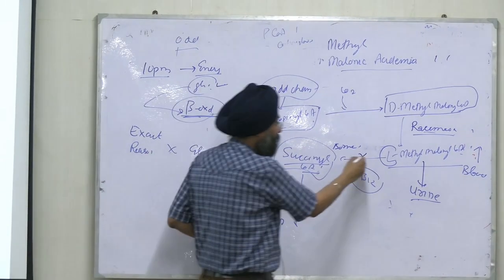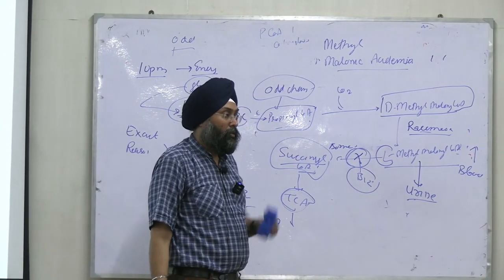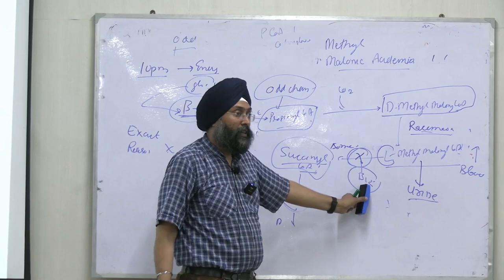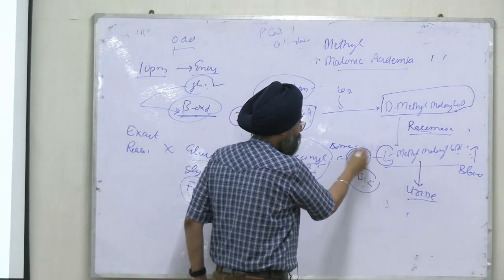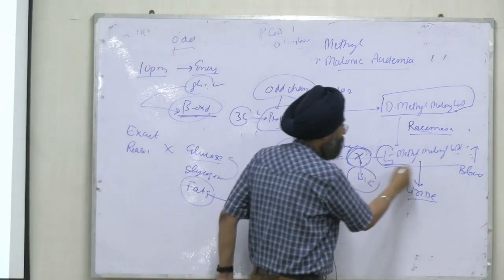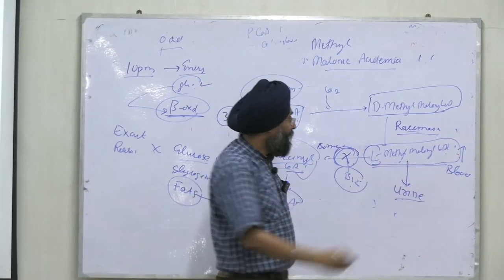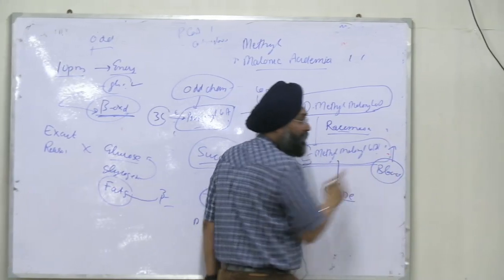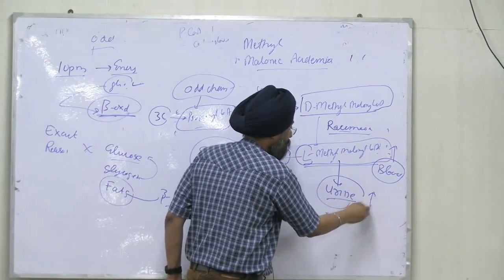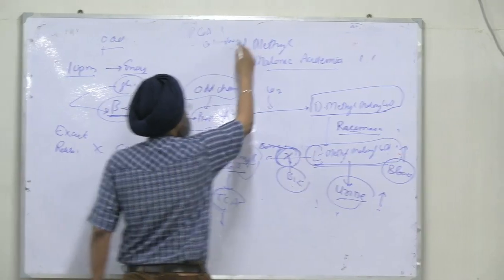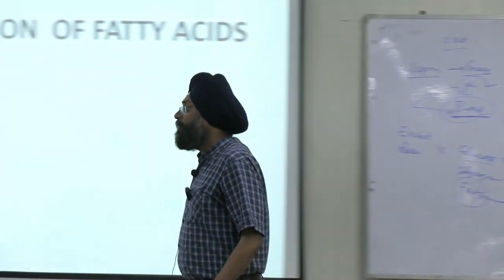But if there is deficiency of vitamin B12, which was also discussed earlier, right? So B12 is not there, the reaction is blocked, and this product, L-methylmalonyl-CoA, will accumulate in blood. The level will first increase in blood, and then it will also be filtered into urine. So the disorder will come, methylmalonic acidemia, right? What are the symptoms of this disorder?